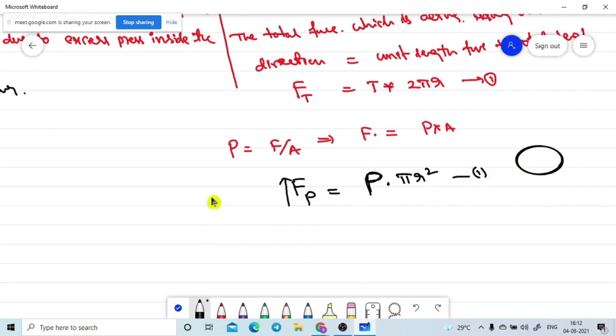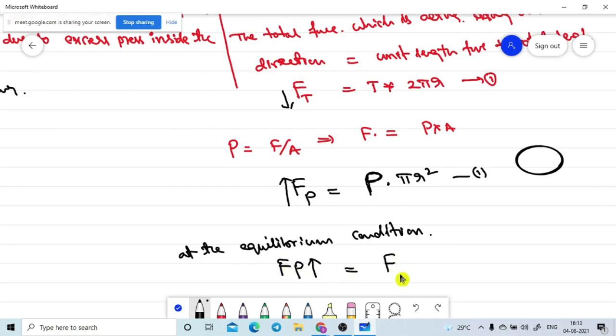The liquid drop will get its particular shape only when these two forces are balanced. The downward force must be balanced by the upward force; otherwise it will undergo deformation. At equilibrium, the pressure force acting in the upward direction must be equal to the surface tension force acting in the downward direction.